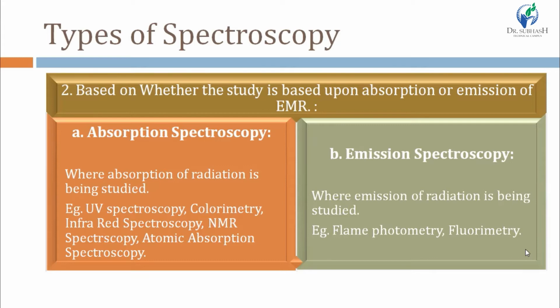This emission of radiation is studied in emission spectroscopy. Examples of absorption spectroscopy are UV, colorimetry, IR, then NMR means nuclear magnetic resonance spectroscopy, and atomic absorption spectroscopy. And examples of emission spectroscopy are flame photometry and fluorimetry.